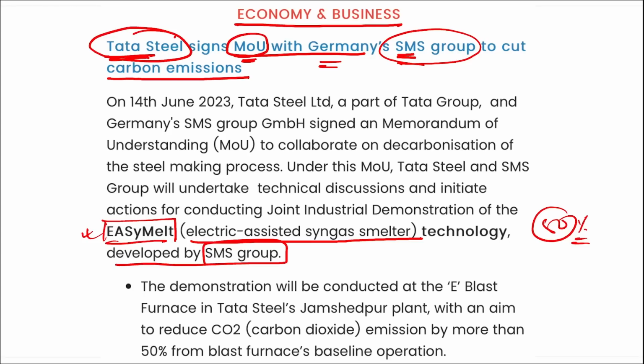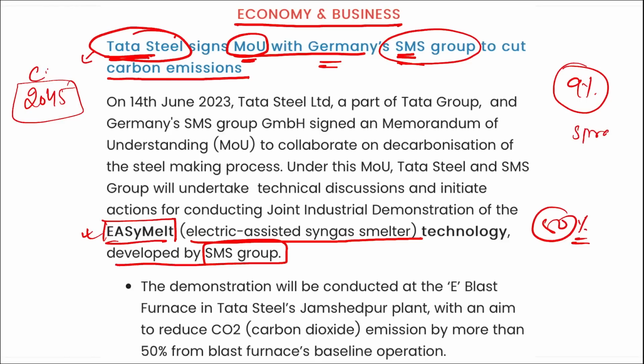Correct. Also remember, Tata Steel aims to achieve net zero carbon emission by the year 2045. Right. If we talk globally, almost 9% of the global carbon emission is caused by steel production. Correct. Of the total carbon released into the atmosphere in the world, 9% comes from steel production.